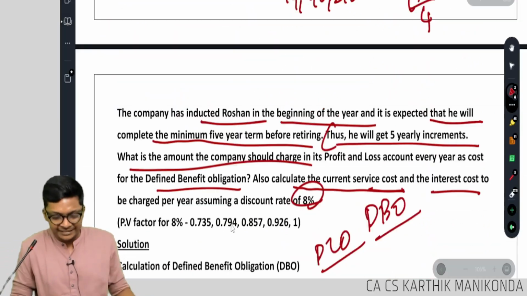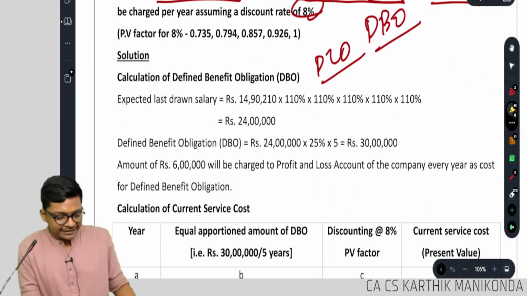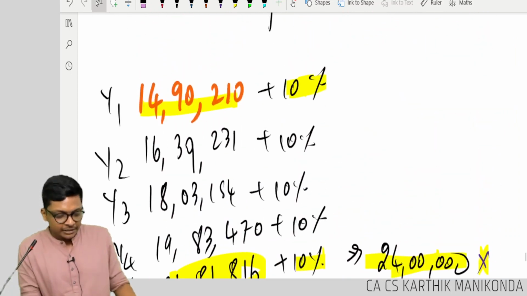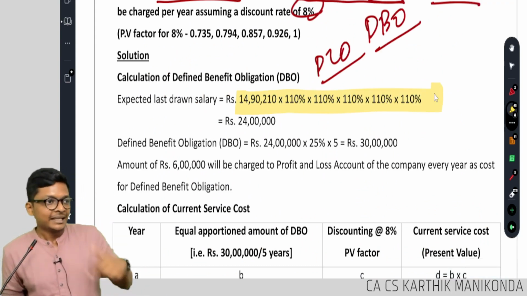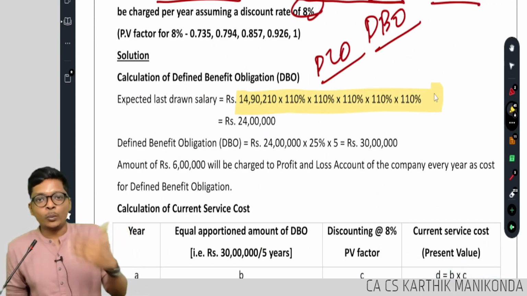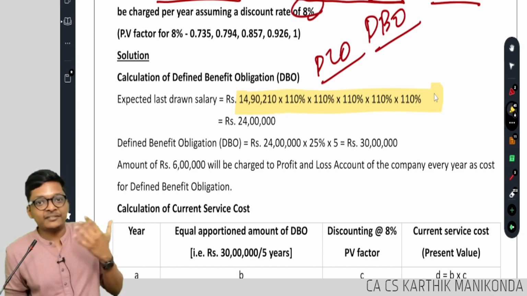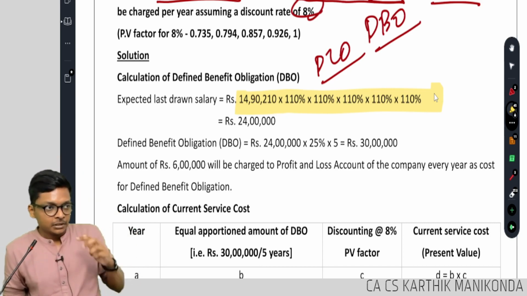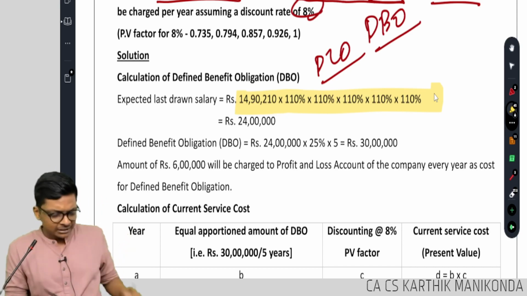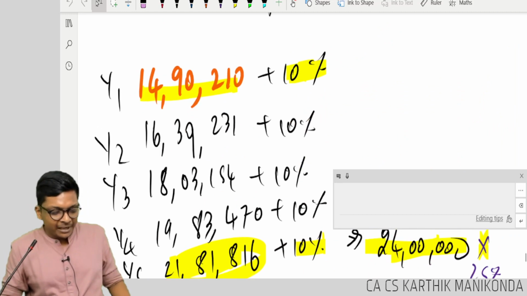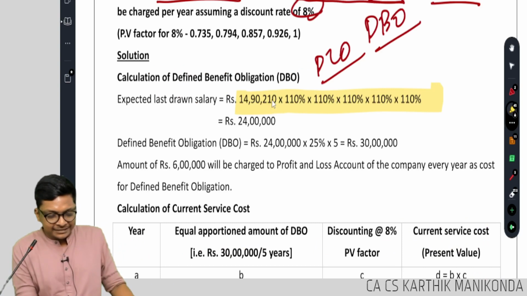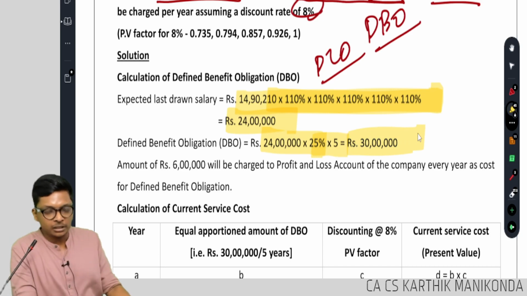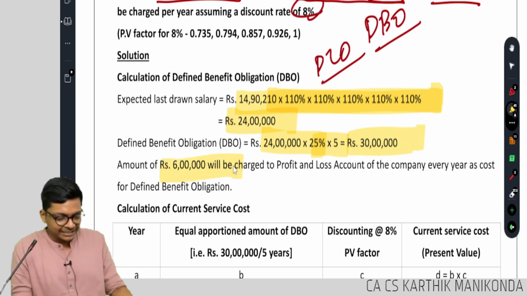Let's cross check once if answer is correct. Look what they did. At least we did each year. Add. He straight away did 14 lakh 90 into 110% 5 times. Each year 10%. Maths, guys. Into 110%. Into 110%. You can save time in exam. Are you getting it, guys? Each time. Calculator, sir, we do the answer. Because, sir, shouldn't we show this, sir? Step marks. Did he ask this? No. And this is step. So you got 24 lakhs into 25% into 5, 30 lakhs is what we got. Every year he has to debit 6 lakhs.